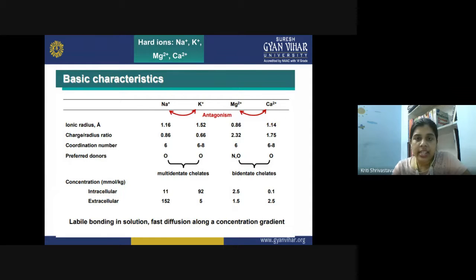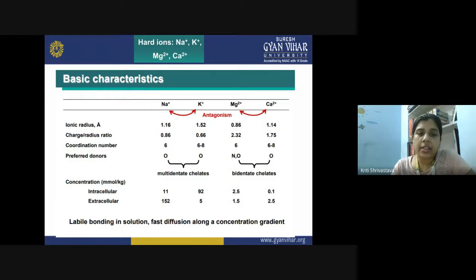Now, hard ions like Na+, K+, Mg2+, and Ca2+ actually have a basic characteristic of ionic radius, charge radius ratio, coordination number, and preferred donors. According to their characteristics, they combine with the proteins inside the biological system, and they perform various functions. Because of the high charge density in them, that is a charge to radius ratio, they are known as the hard ions.